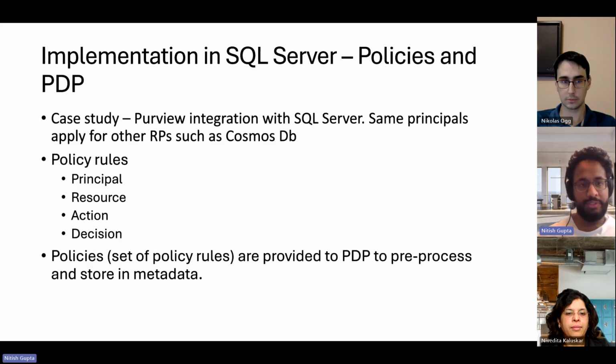What is a policy rule? A policy rule consists of a principal, resource, an action, and a decision. And policies, which are a set of policy rules, are provided to the PDP, or the policy decision point, and are pre-processed and stored in memory as well as in the metadata.